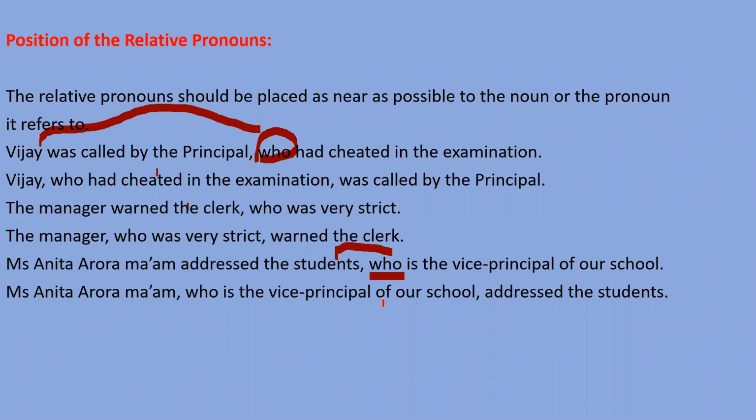So our point is that the relative pronouns should be placed as near as possible to the noun or the pronoun it refers to. यानी कि उसके एंटीसीडेंट के जितना पास हो सके उसके उतना पास लिखना है ताकि हम सही मीनिंग कन्वे कर पाए, राइट?